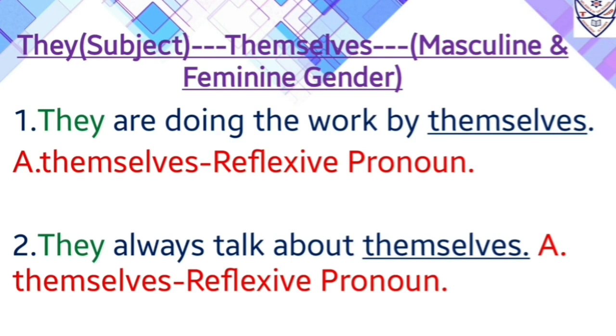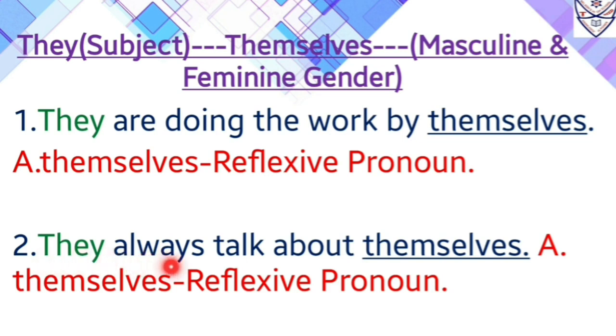Now in this sentence the starting is with a pronoun, and that pronoun is they, which is also used as a subject. So now with they, what will we use as a reflexive pronoun? We will use themselves. So over here themselves will be the reflexive pronoun, as well as before themselves there is also a verb, and that verb is are doing.